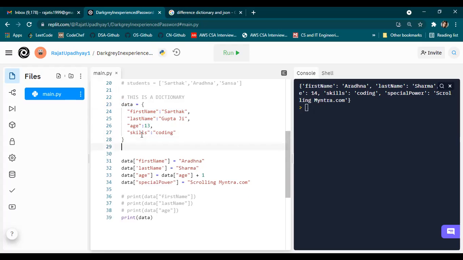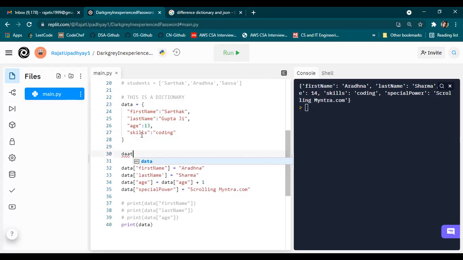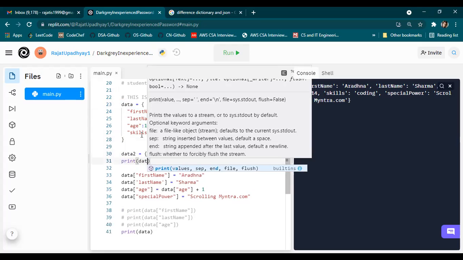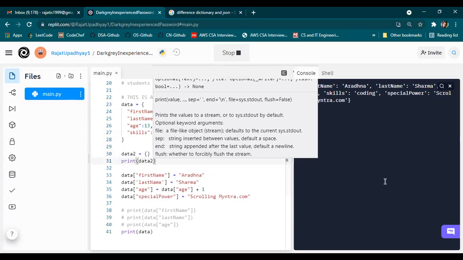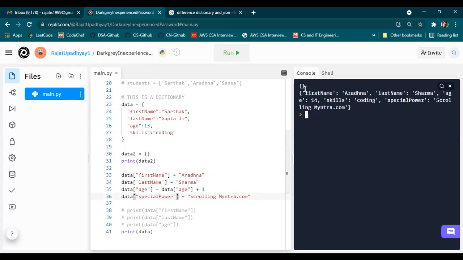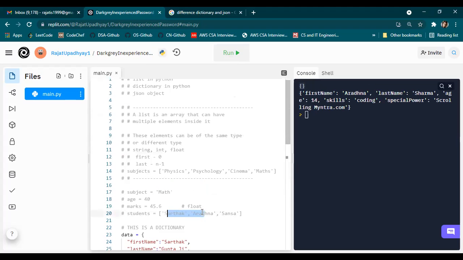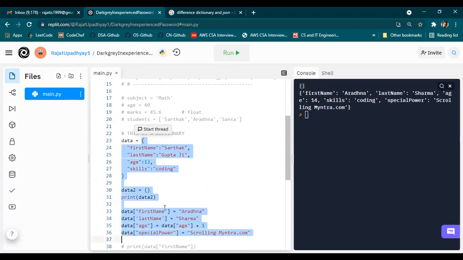If you create a data like this, it will be empty JSON. There will be no data inside of it. Empty JSON. So you can see it is an empty JSON, right? No issues. No problem. It is empty, and this one has some data. No problem, right? This is how we work with JSON, and this is what a string list is. This is what a dictionary is, right?